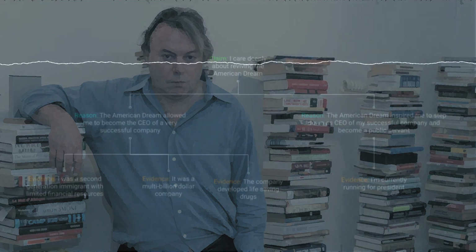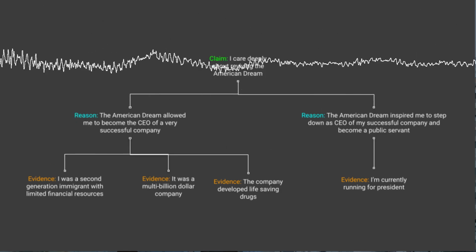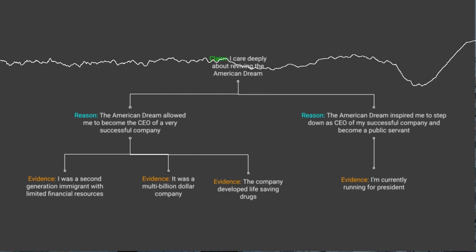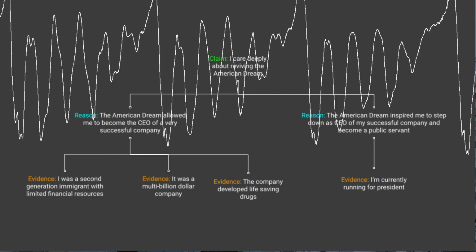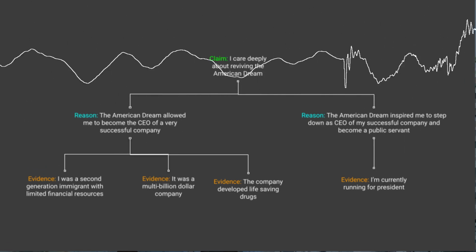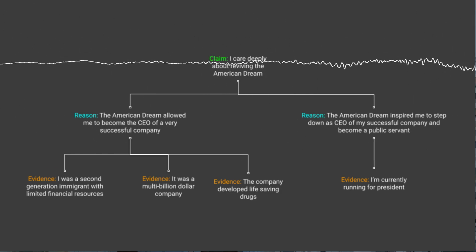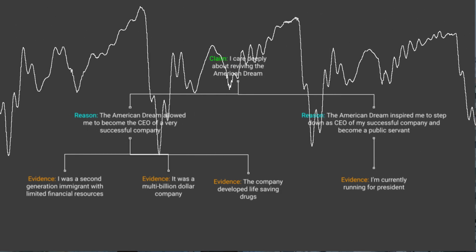And how did you develop these claims that map to each line of reasoning? Good question. The identify issues claim was fairly evident, as we are in a national identity crisis is a direct quote from the speech. The established identity claim of I care deeply about reviving the American dream had to be inferred from the contextual reasons and evidence provided by the speaker. Here's an argument map to show how I inferred this claim.